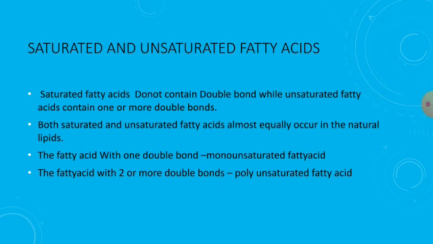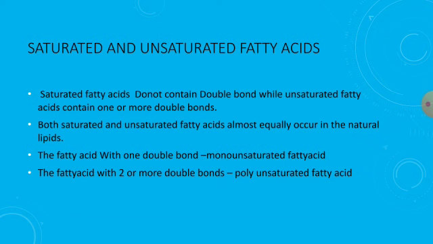Both are equally occurring in natural lipids. The fatty acid with one double bond is said to be a monounsaturated fatty acid. Mono means single or one. Here, one double bond is present. Next, the fatty acid with two or more double bonds is said to be a polyunsaturated fatty acid. Poly means many, or two or more.